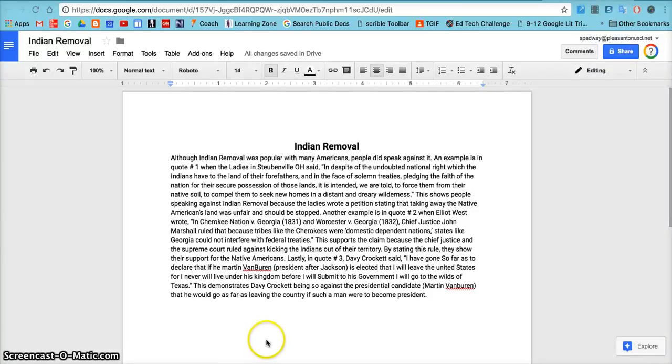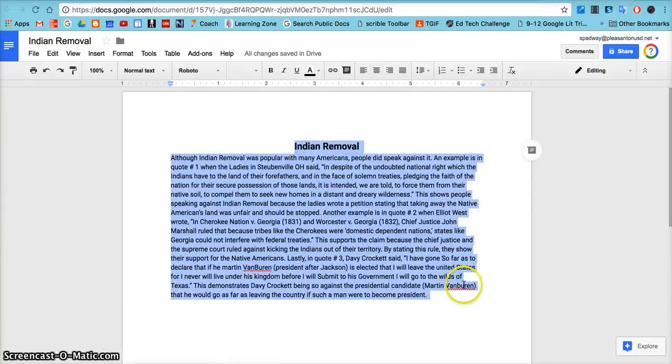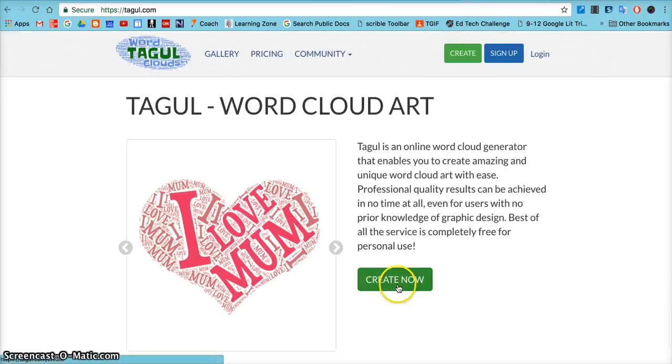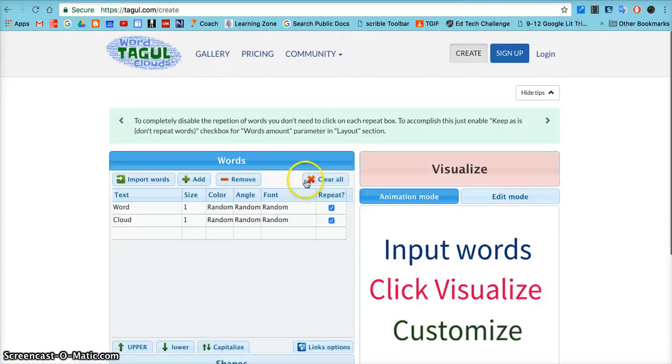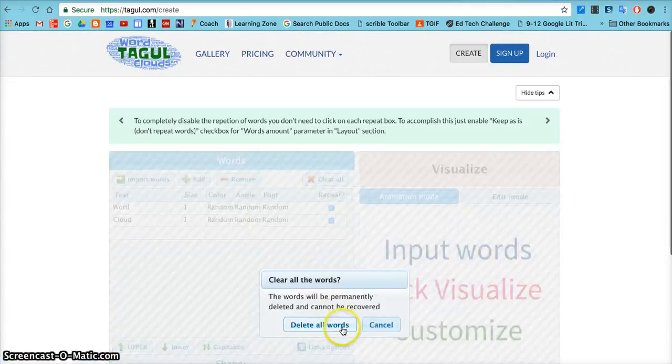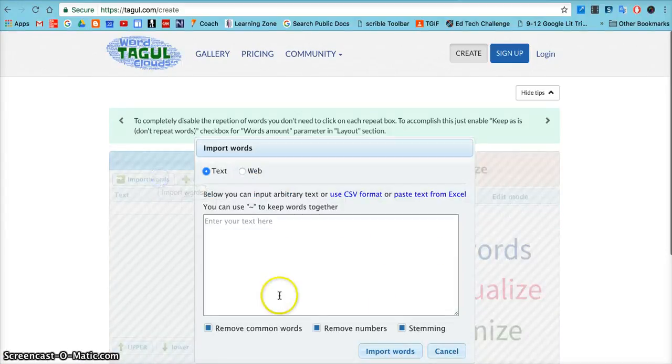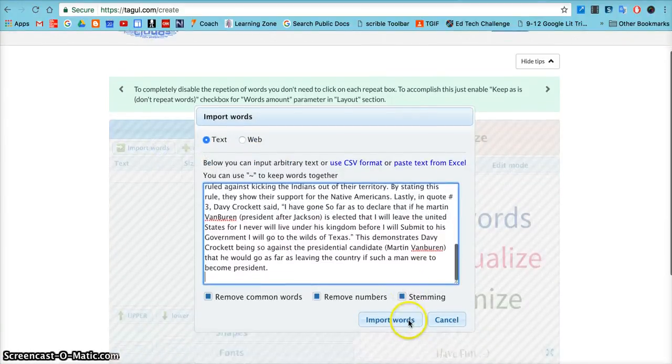Okay, what I'm going to do is try and transform a piece of student writing. So I'm going to go ahead and copy this document, a paragraph about the Indian removal. And I'm going to go to a website called Tagul, which creates word clouds. So I'm going to go ahead and go to Create Now. I will clear all the words from the list, and then I'm going to go ahead and import words and just paste in my text.